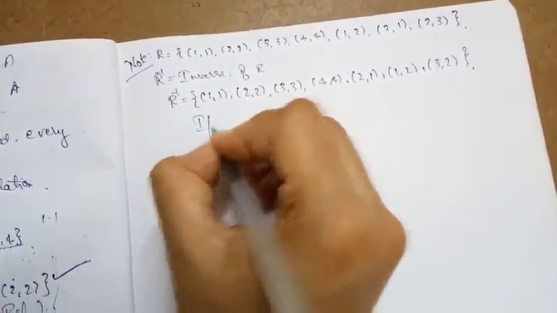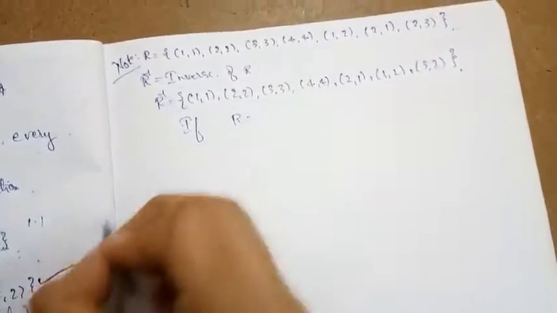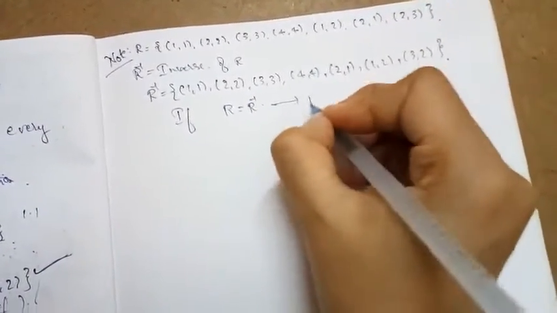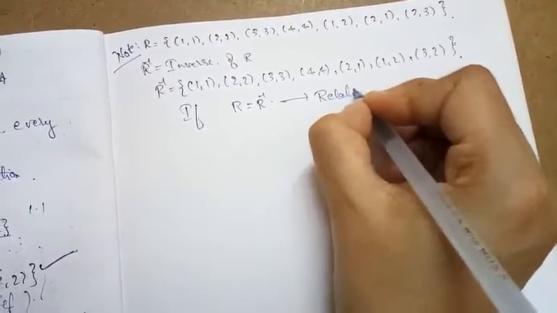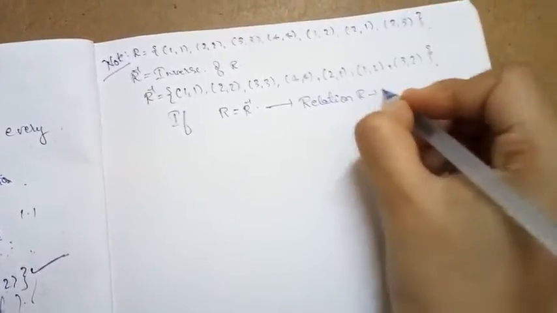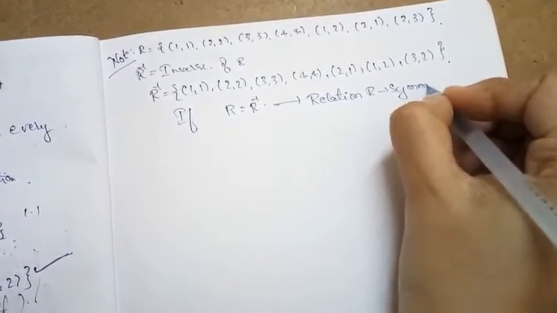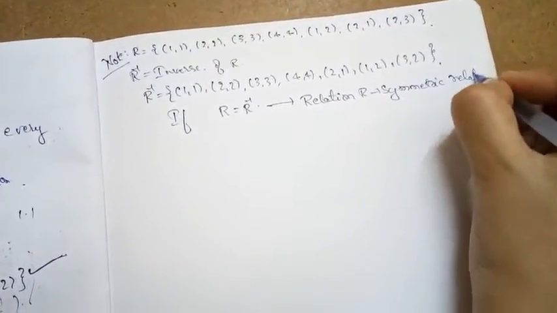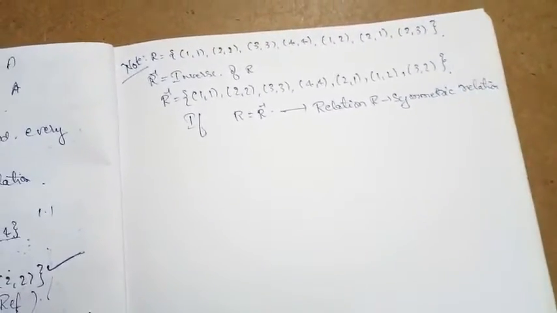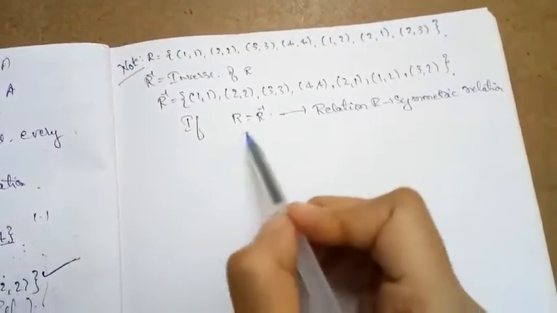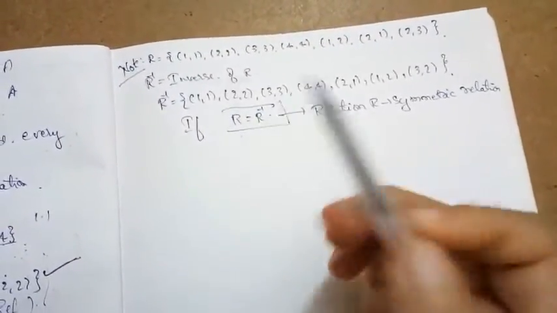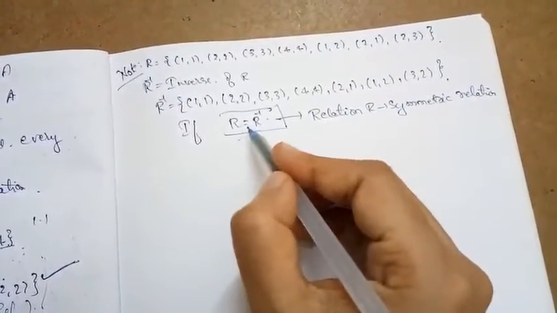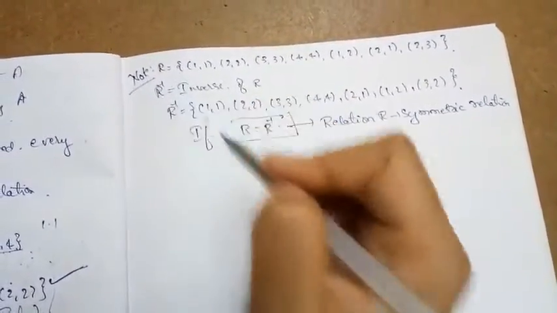Suppose our relation R is equal to its inverse, then our relation R is symmetric. Such relations are called symmetric relations. So how can we say R is equal to R inverse? When we say two relations are equal, how do we determine it?